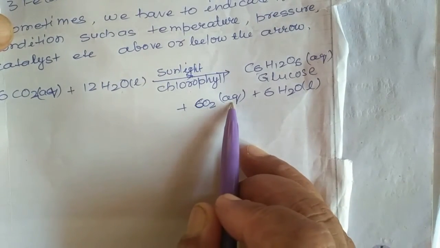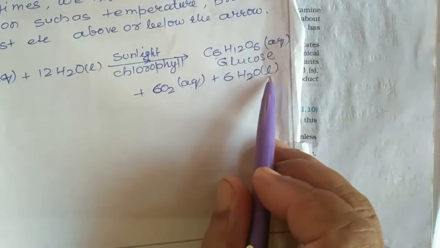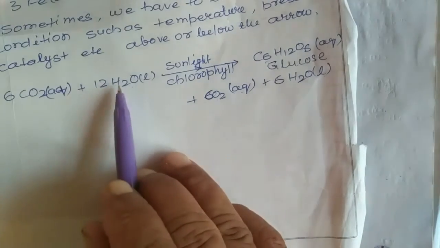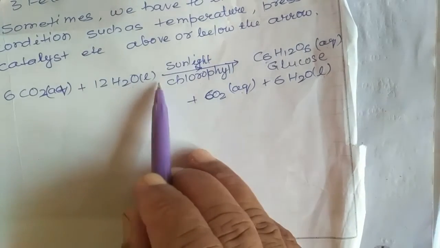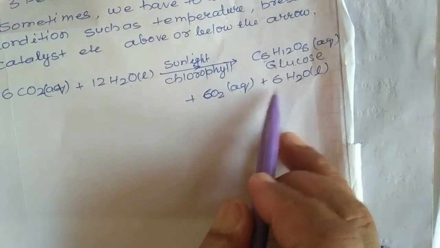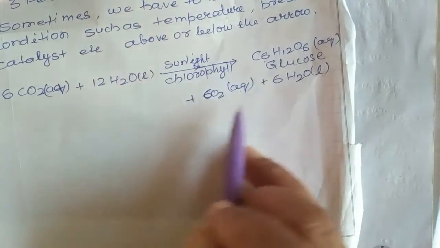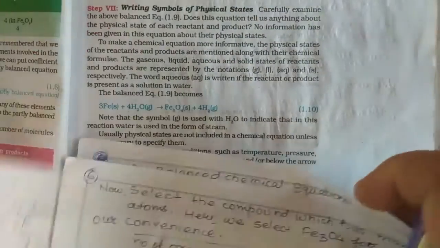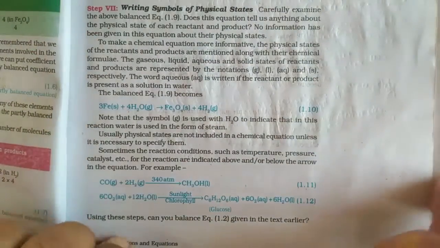Oxygen, which is in gaseous form, and water, which is in liquid state. So, while writing a chemical equation, if we mention its states also, then it is very beneficial to understand the condition. Correct?